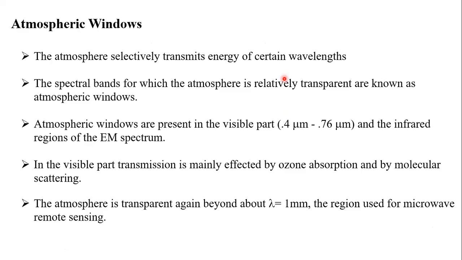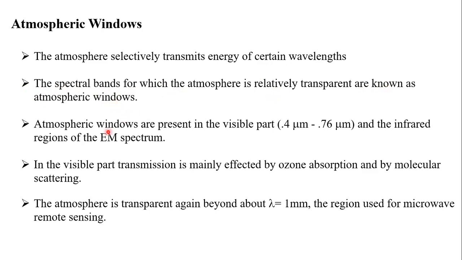Atmospheric windows. The atmosphere selectively transmits certain wavelengths, students. Atmospheric windows are the particular wavelengths that we use for remote sensing. The spectral bands for which the atmosphere is relatively transparent are known as atmospheric windows. For example, we can use visible, infrared, and microwaves, but we can't use ultraviolet, so that is very difficult. Those particular spectral bands are called atmospheric windows.